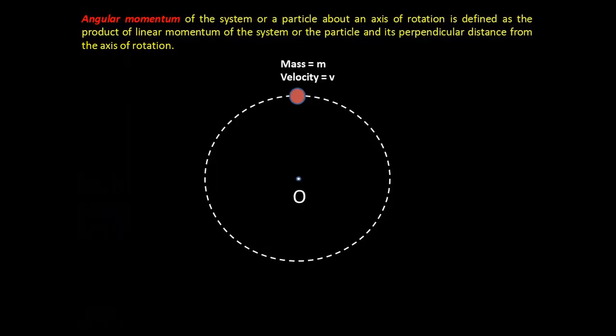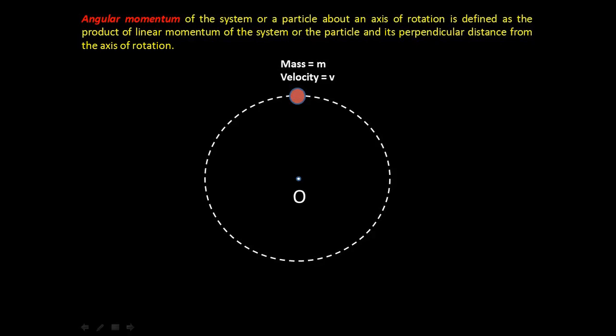Before we discuss law of conservation of angular momentum, let's understand first what is angular momentum. Angular momentum of the system or a particle about an axis of rotation is defined as the product of linear momentum of the system or the particle and its perpendicular distance from the axis of rotation.